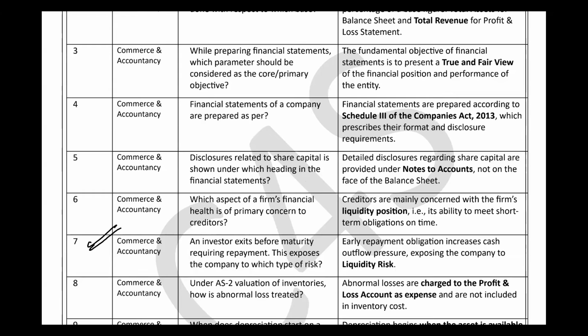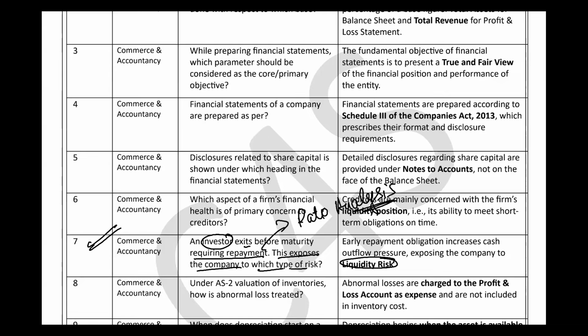Is it clear? The seventh question, and investors, right? Investors exit before maturity requiring repayment. This exposes the company to which type of risk? So it is telling about the investor exiting before maturity requiring repayment. So it exposes the company to which type of risk? So it is just a liquidity risk, because this question is also of ratio analysis, right?